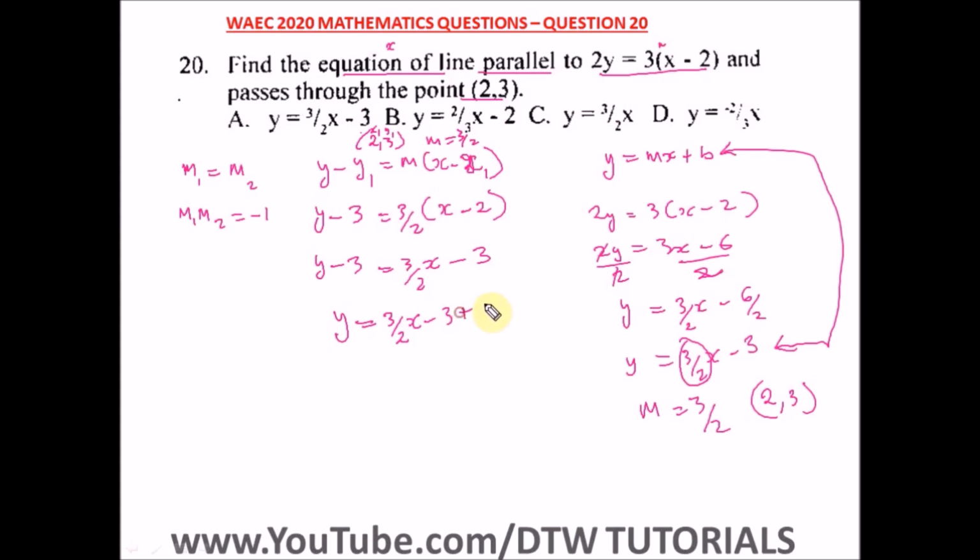Taking it to this side, we have a plus 3. And minus 3 plus 3 will give us a 0. So we're left with y equal to what? 3 over 2 x. So this is our equation. We have to liken our equation to this. And where is our right option here? Our right option is option C: y is equal to 3 over 2 x.